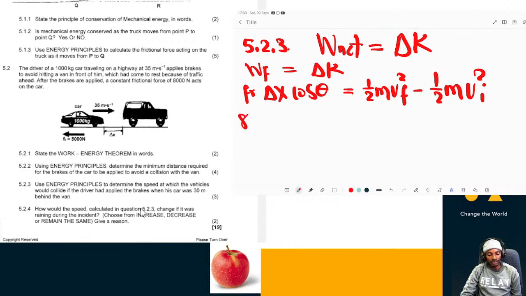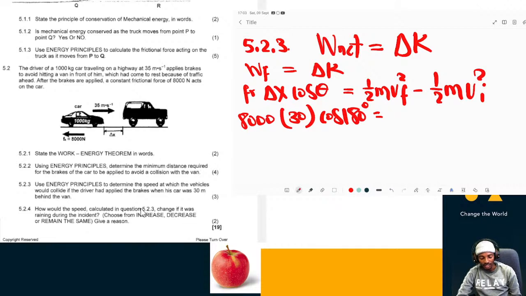So the frictional force is 8,000. The displacement is given now to be 30. Then cos theta is cos 180 degrees. The final velocity now will not be 0, because the car will collide. So it's going to be half times 1,000 times the velocity that we want, minus half times 1,000 times the initial velocity, 35 squared.